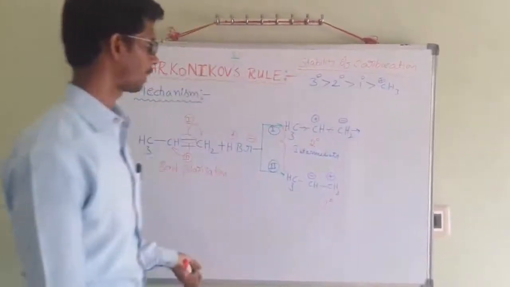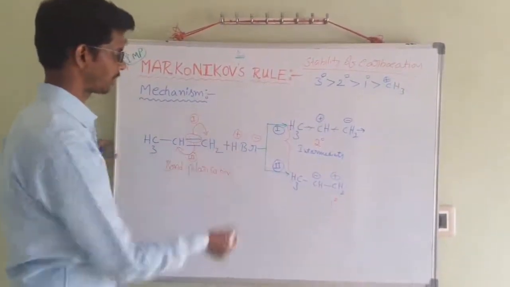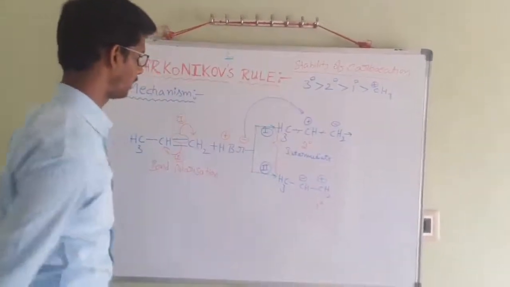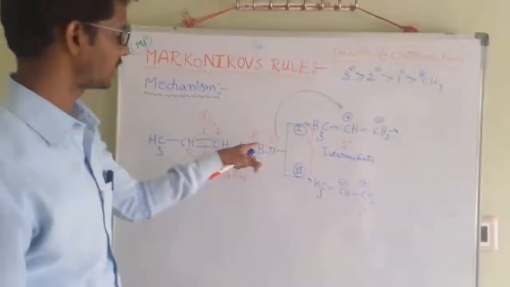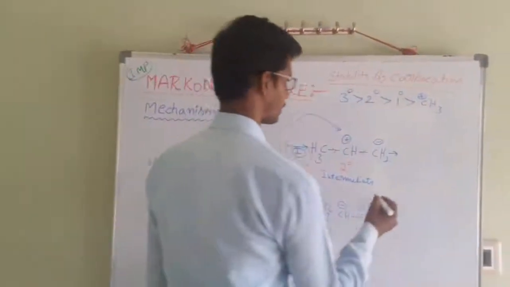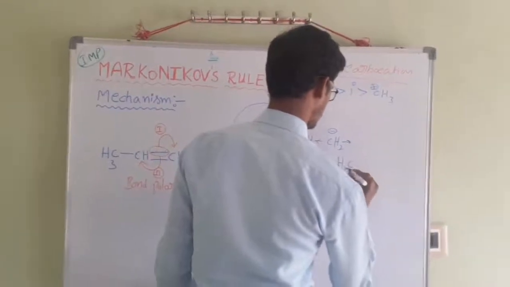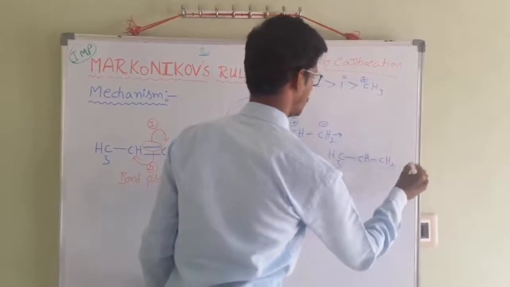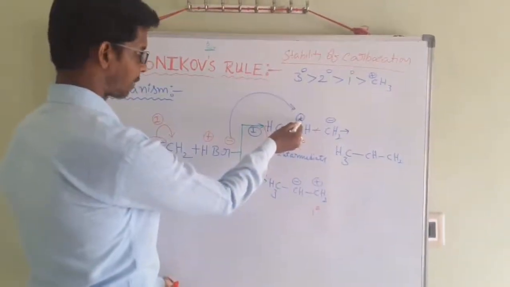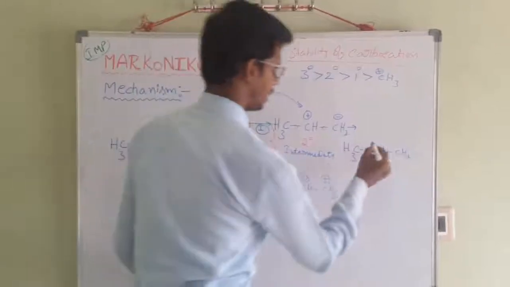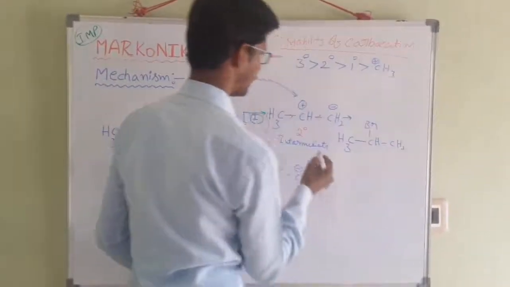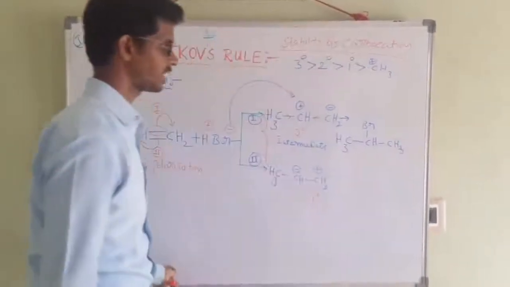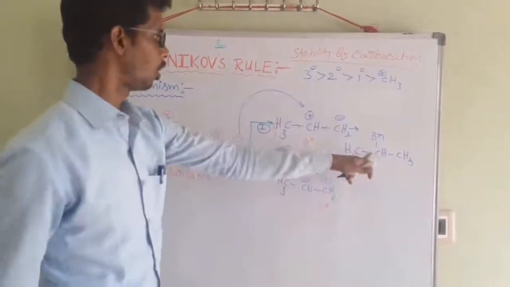What product is formed here? Generally, polarization takes place. That's why the negative part, bromine, is added to this carbon, and the positive part, H plus, is added to this carbon. What is the product formed here? CH3, CH, CH2. The positive part of the carbon, you should add bromine here. The negative part, the CH2, you should add H here. CH2 becomes CH3. This is the major product according to the Markovnikov rule.